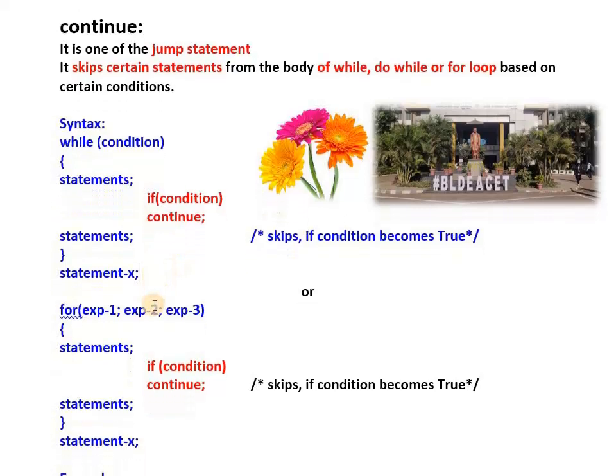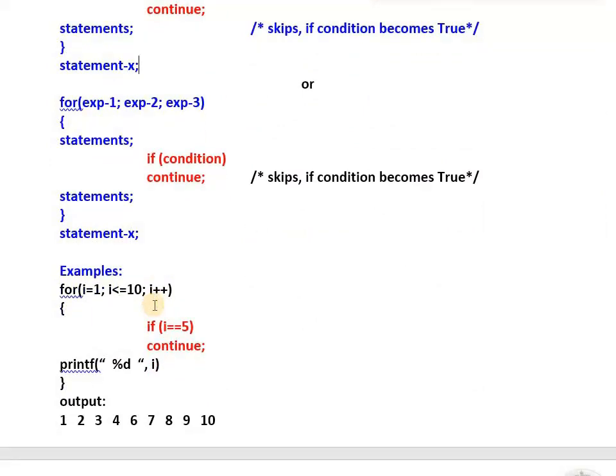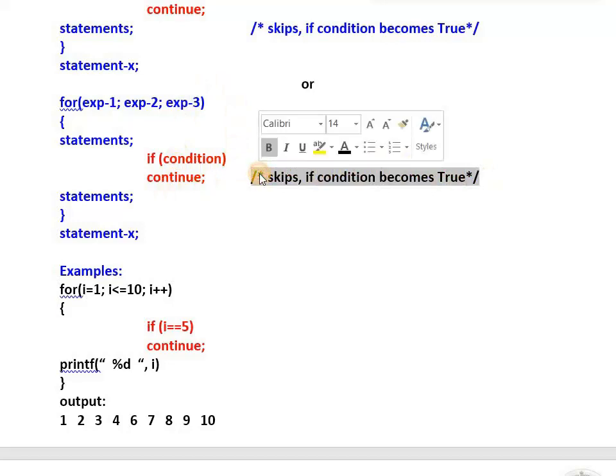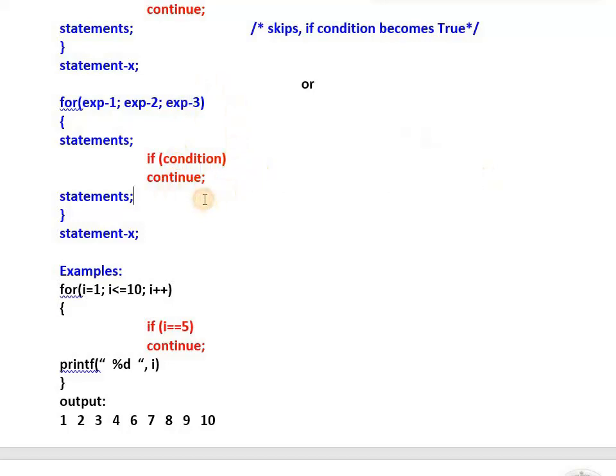One more syntax I have written by using for. For, in the brackets: initialization expression, conditional expression, increment or decrement, then the statements to be repeated. Whenever the condition becomes true, continue works. You can draw an arrow mark like this, taking it right side up to expression 3. Whenever this condition becomes true, then expression 3 works. At that time, these statements are not going to work. I hope you understood. Now, I give you some examples.